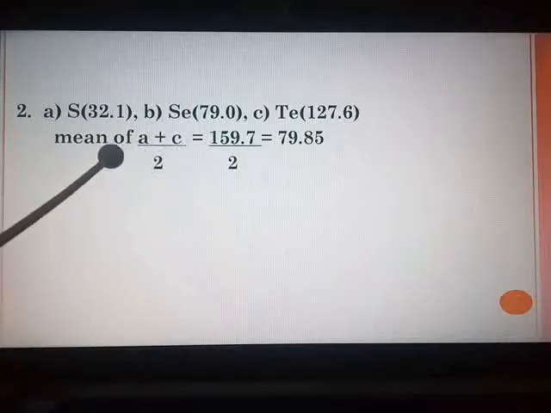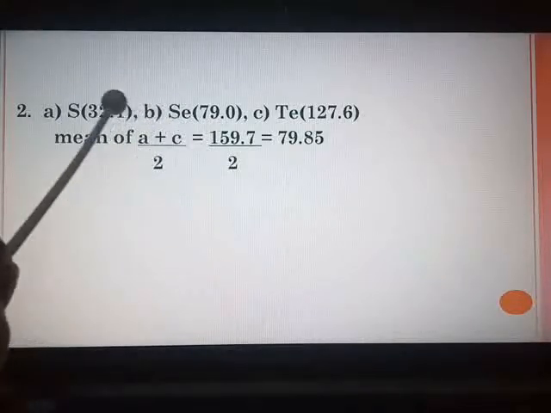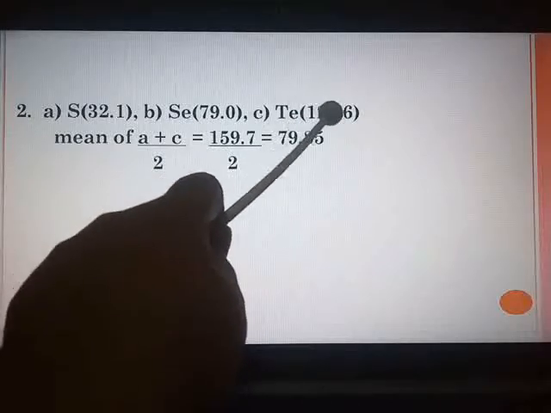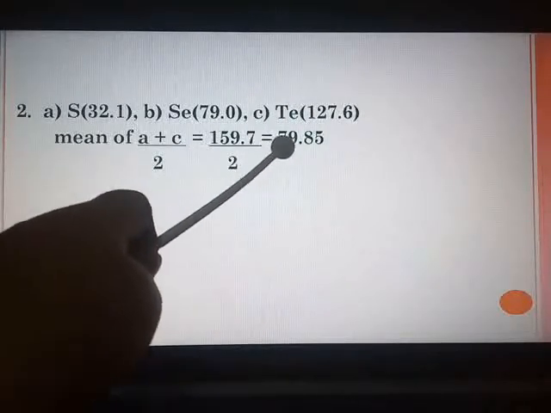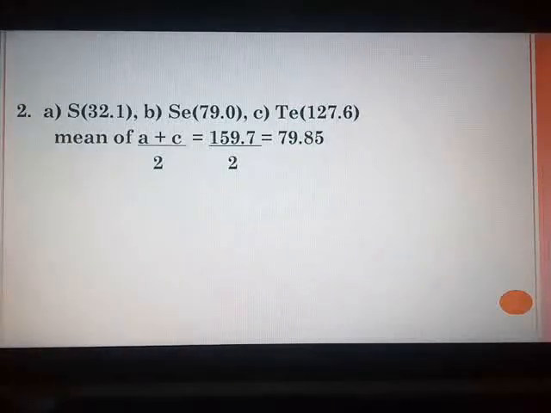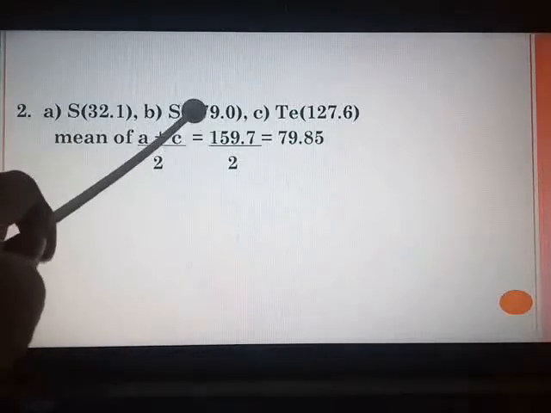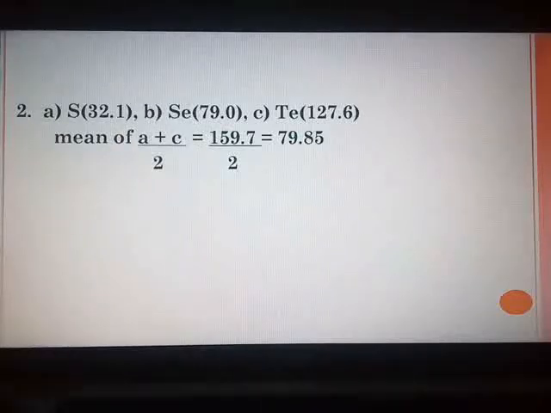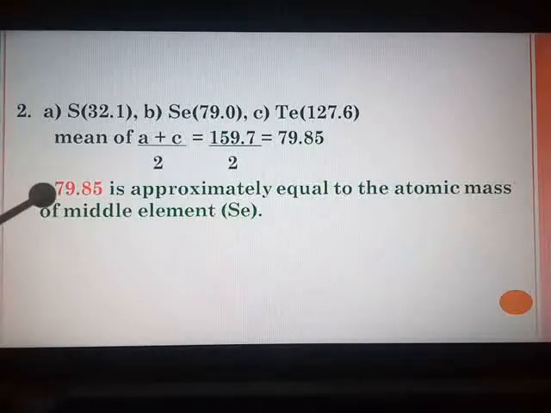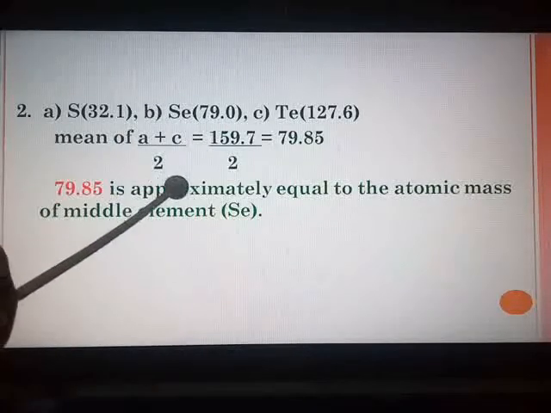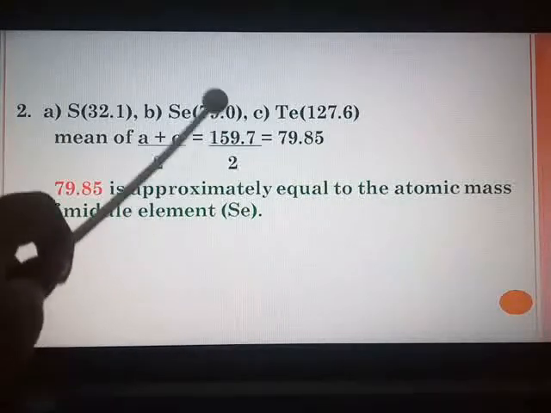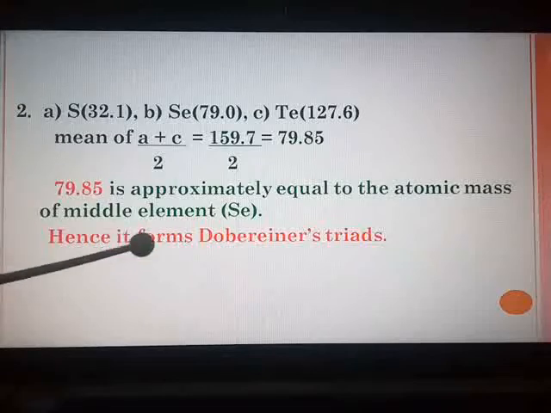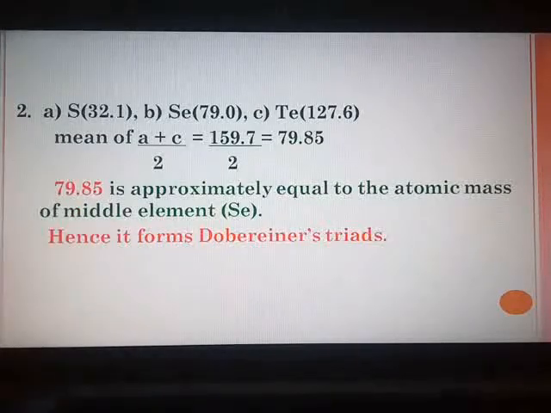A plus C upon 2, that is equal to 32.1 plus 127.6, 159.7 divided by 2, you get as 79.85. Now if you see 79.85 and 79, approximately it is same. So 79.85 is approximately equal to the atomic mass of the middle element selenium, and hence it forms Dobereiner's triads.